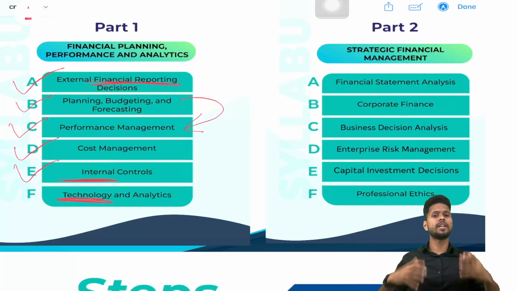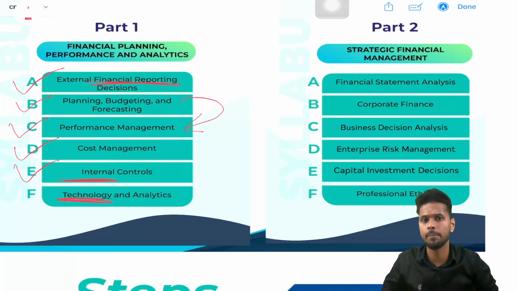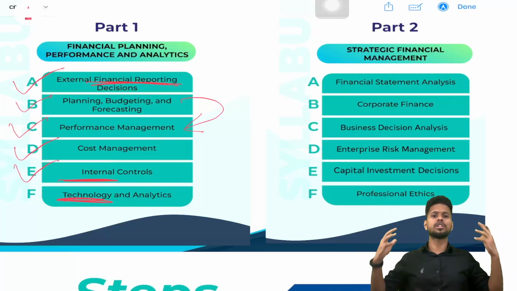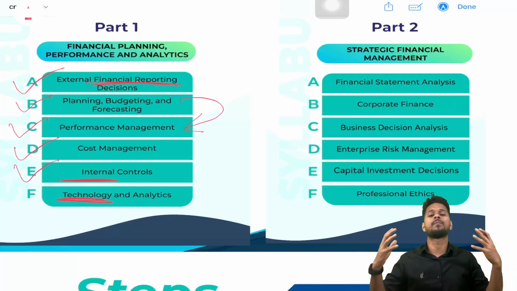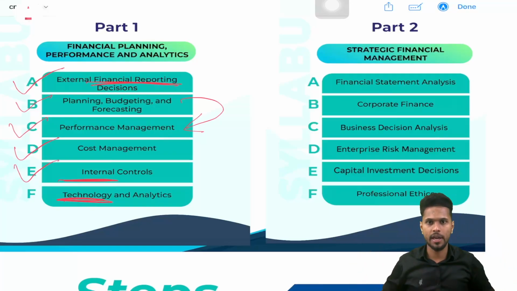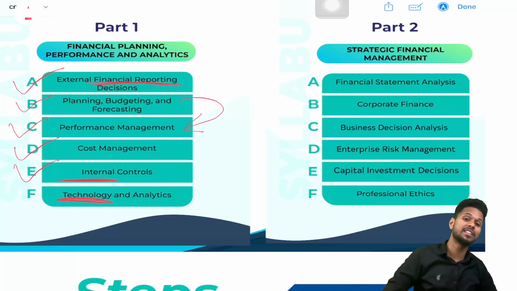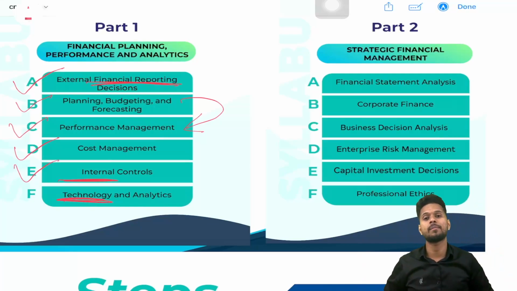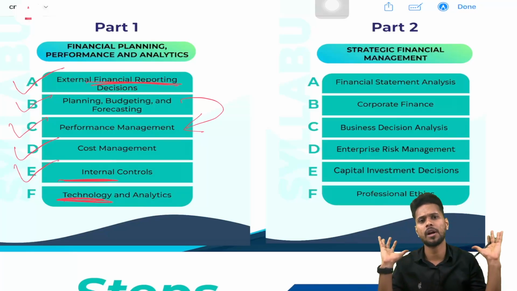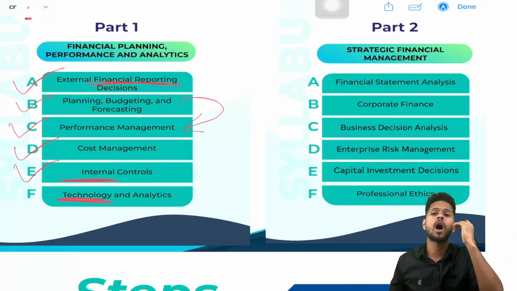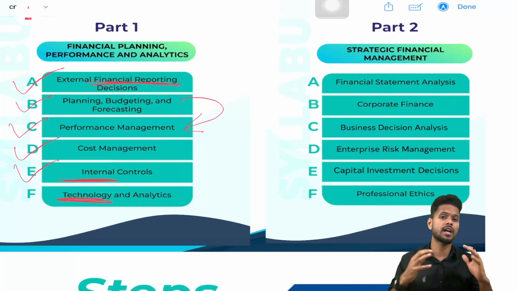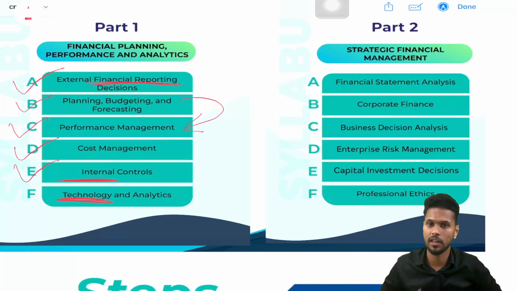We all know that many fraud activities take place inside companies. So in order to prevent all these fraud activities, what are the things we should do? How to control and manage the staff, and how to control and manage the assets, etc. That means how to control the internal matters, that we are studying in internal control. So how to control things inside the company, that is what we are discussing in internal control, section E.